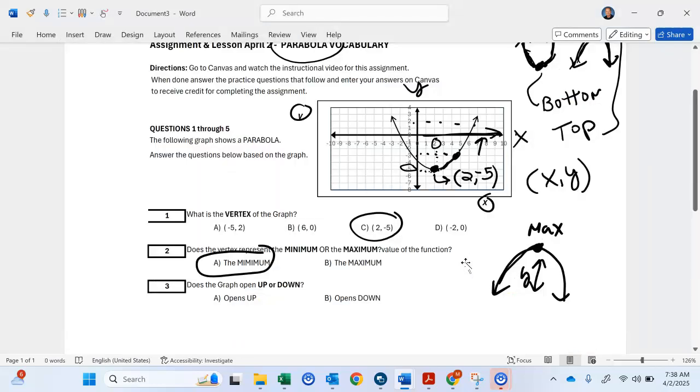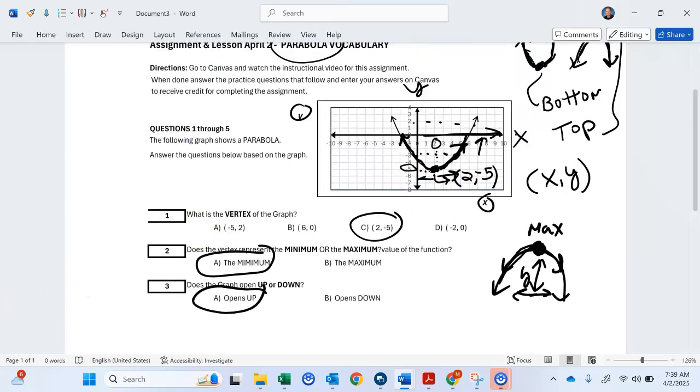So if I go to the vertex right here, and I'm at the vertex, what does the rest of the graph do? Well, it goes this way. So it goes up that way. Here it goes up that way. So that means it opens up. If I'm on the graph that goes like this, if I start here at the vertex and I go this way, I go down. So that means it opens down from the starting point. It goes that way and that way. And this one starts here and then it goes that way and that way as you get up higher. So this one opens up.